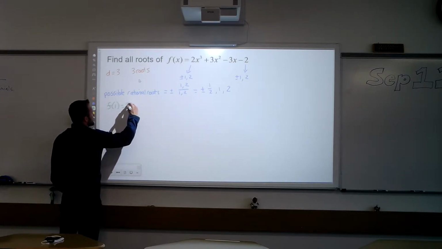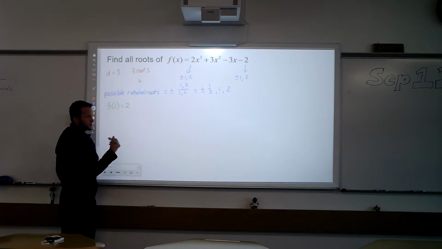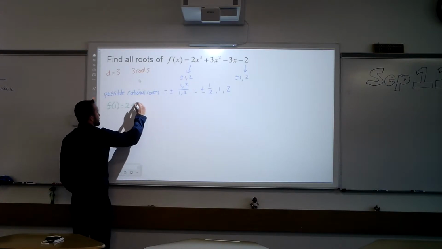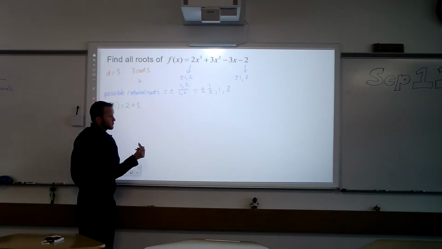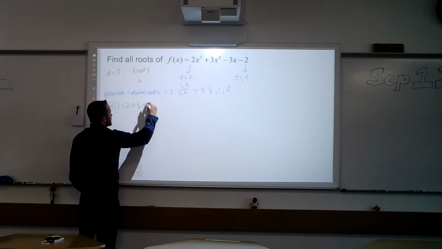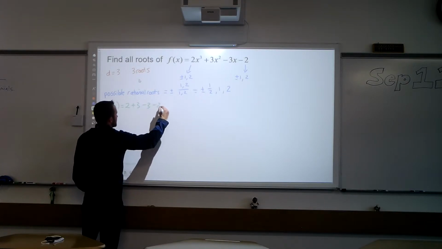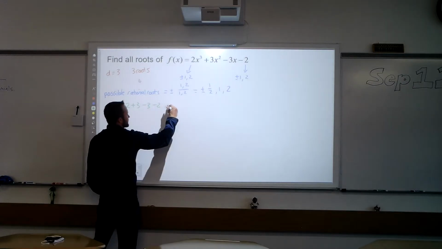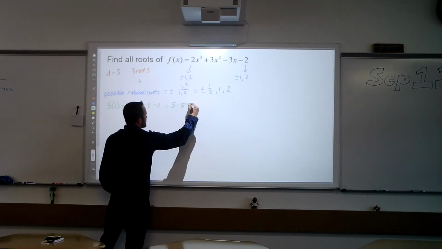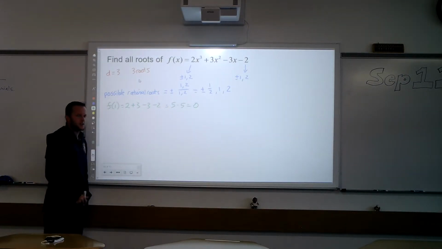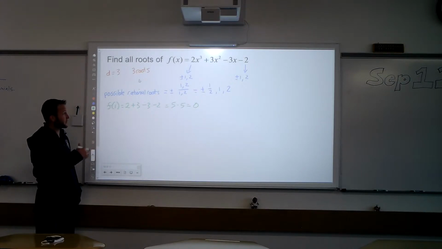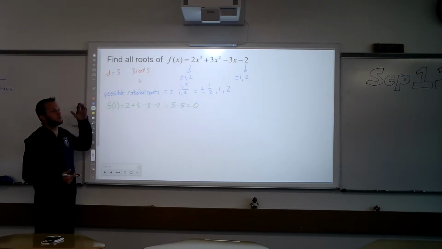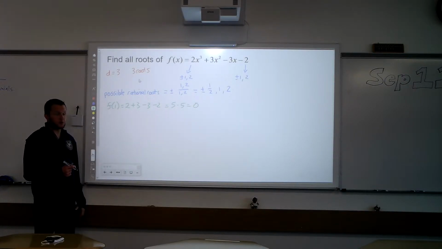When I do, I get 2 times 1 cubed, which is just 2, plus 3 times 1 squared, which is just 1, so 3, and then minus 3 minus 2. You can see this is going to be 5 minus 5, which is 0. Hey, so again, we got lucky there. We were able to find a root on our first guess. If we didn't get it here, then we would just keep plugging in until we got 0.